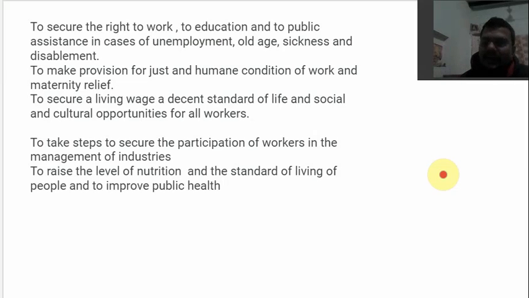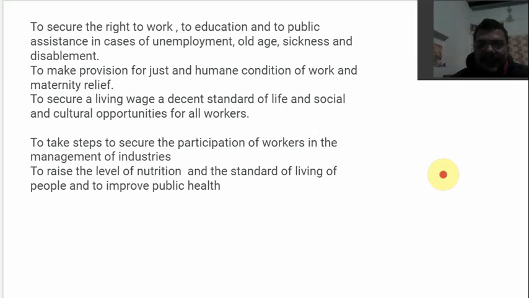However, we see such kind of things. We did see this during the lockdown, where the migrants were on the road, because they didn't actually have any savings, because whatever they earned, they ate. That means they were not having a decent standard of life. And this is one of the directive principles of state policy, to secure a living wage for a decent standard of life. Next is to take steps to secure the participation of workers in the management of industries, to get them more into the working process.